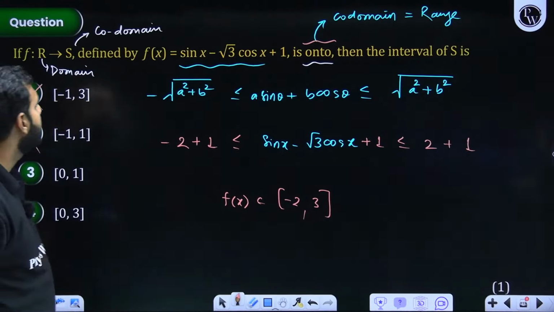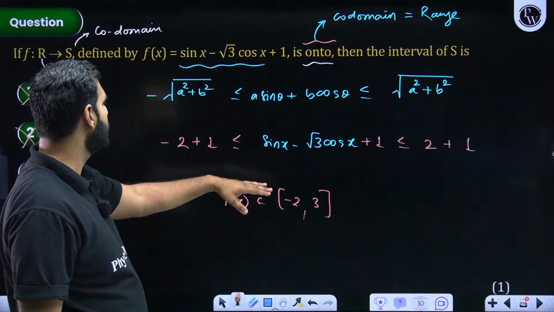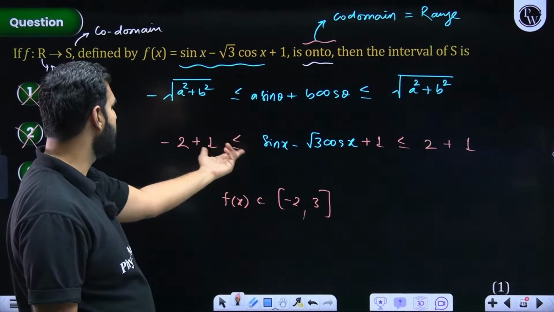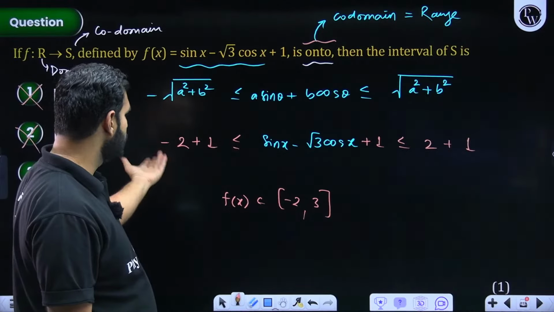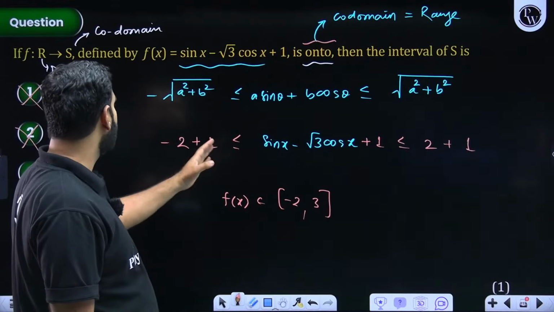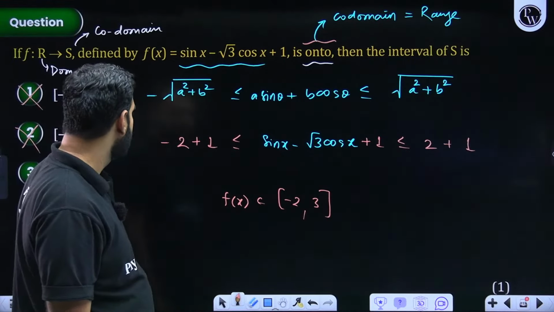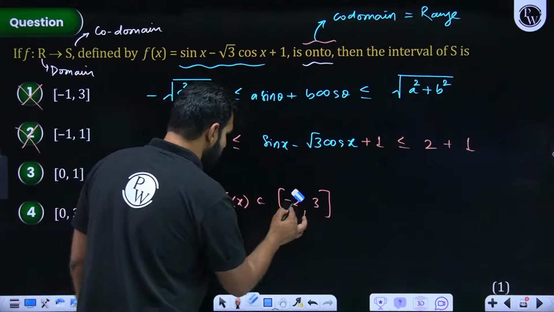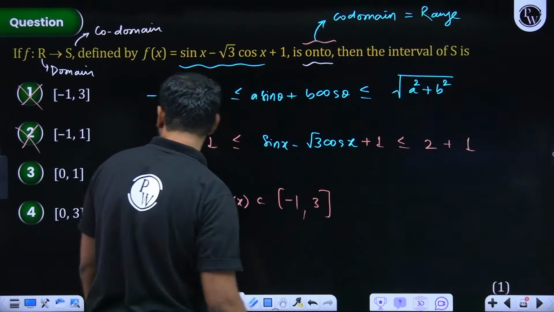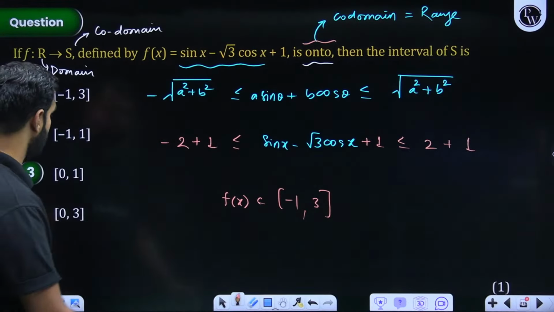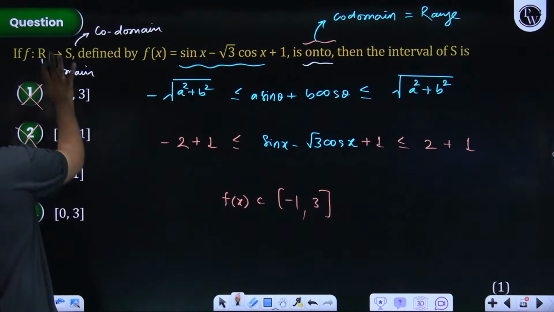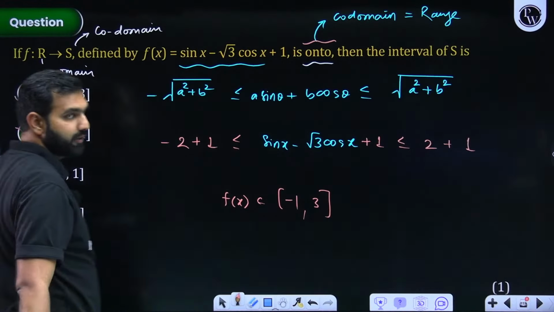I hope we are going great. Sin x minus root 3 cos x plus 1. So it is sin x, 1, 3, that is 4, that is 2, minus 2 to 2. Then you add 1, so minus 1 to 3. Sorry, why did I write minus 2 here? I'm really sorry. It should be minus 1 to 3. So option A is there. I mistakenly wrote it as plus 2. I'm really sorry for that.